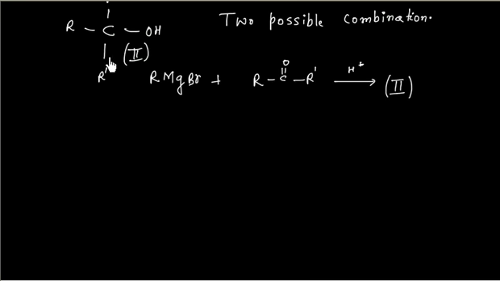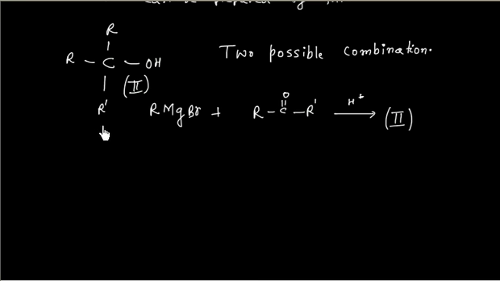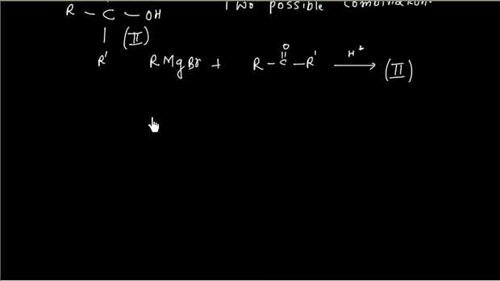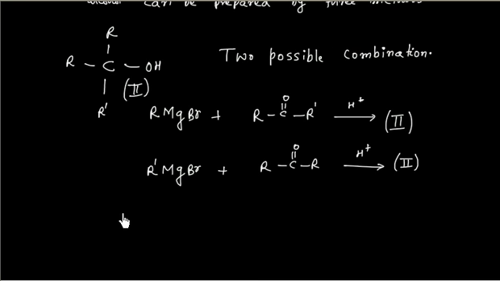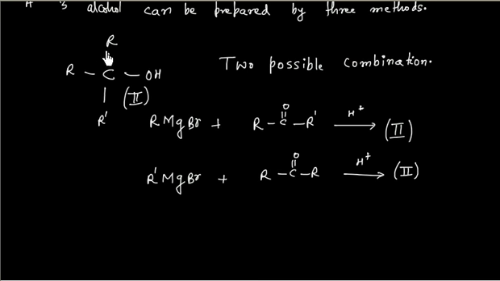Another combination: I can take the Grignard reagent of R dash, R dash MgBr, reacting with R C double bond O R, and with acidification I will get the desired product 2. So if two groups attached to the tertiary carbon are the same, we have only two possible combinations.